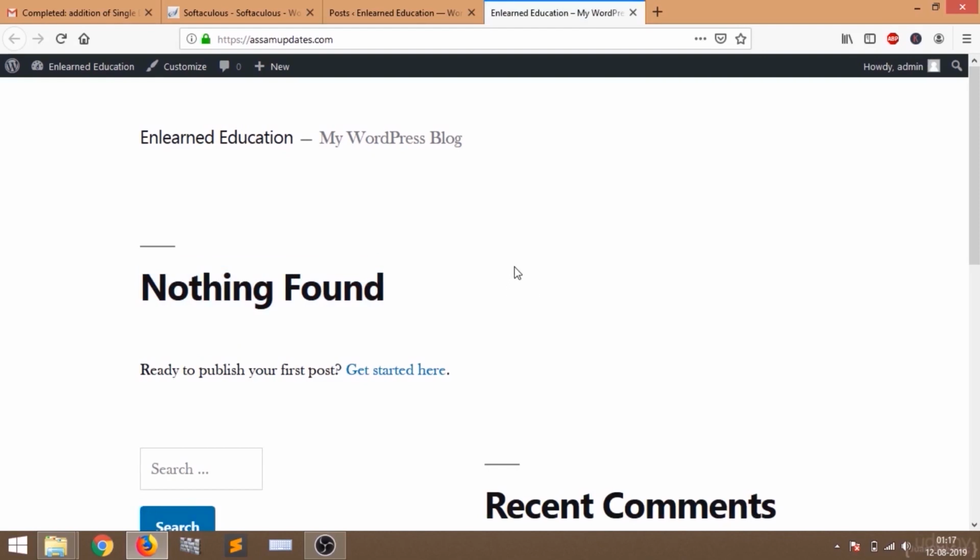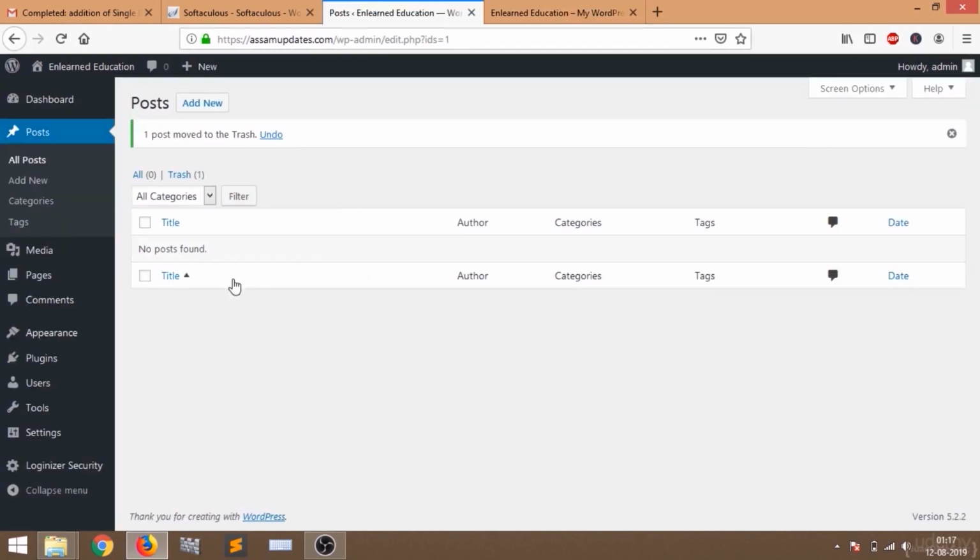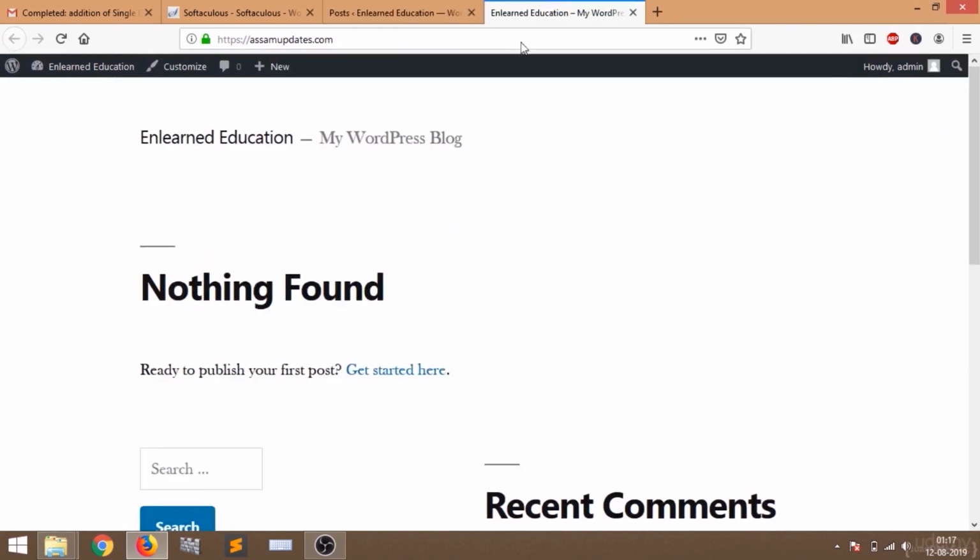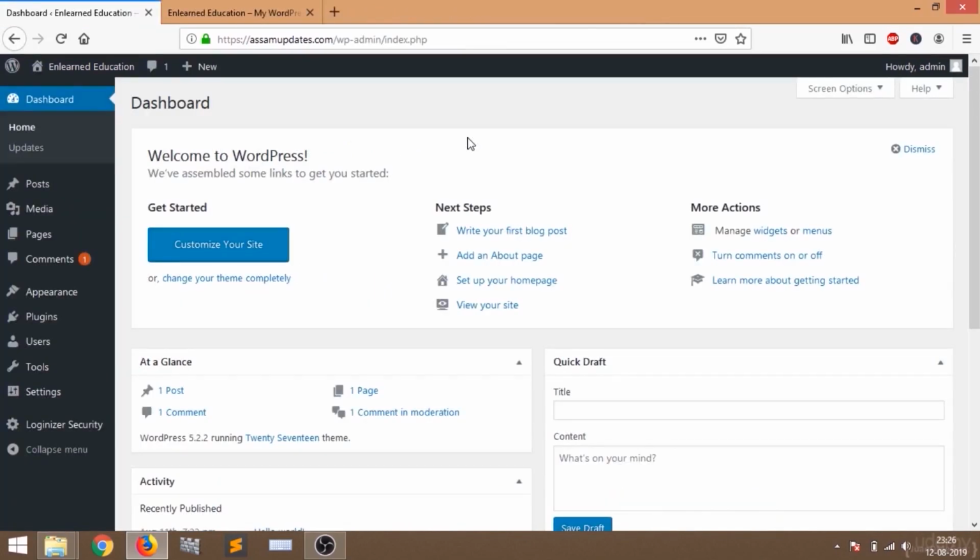Okay, so now if somebody comes to our website, he or she will not see any post, because we have deleted it on our backend. So this is how we are going to change and edit our website and make it a beautiful website. So this is the backend of our website. We are going to make all the changes here.